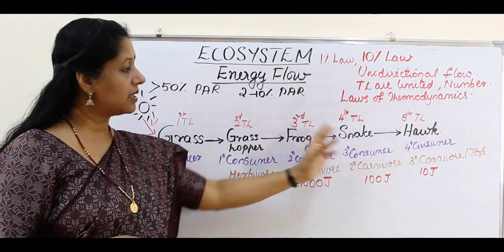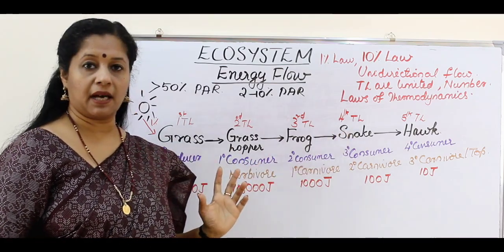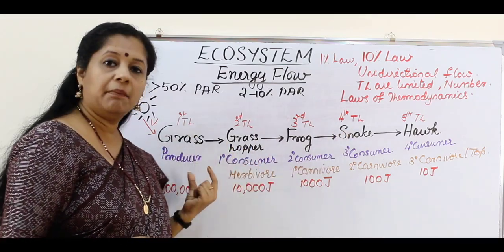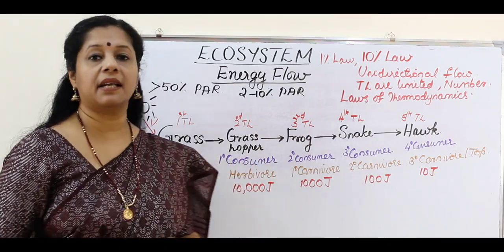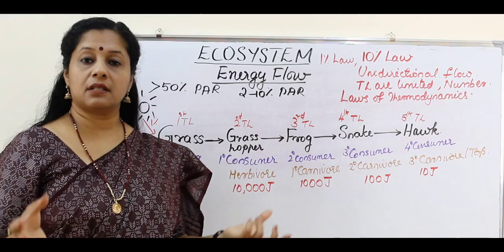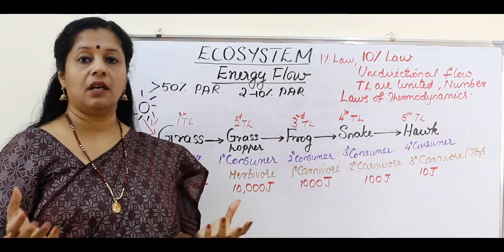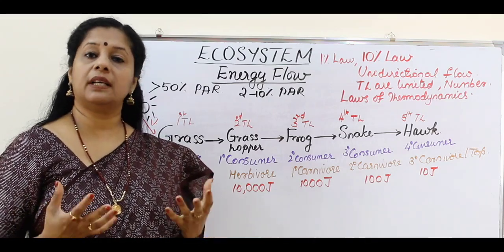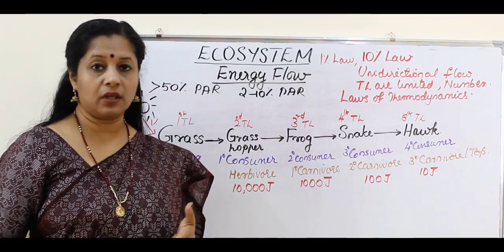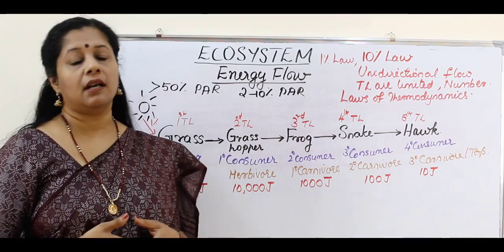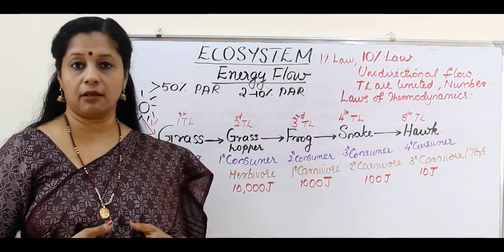But there are many consumers which are indirectly depending on plants. So the one which is directly depending on plants is a herbivore, and that herbivore can be called a primary consumer. So in other ecosystems, if you check forest or other ecosystems, you know that there are many herbivores, like cows, deer, rabbit, or zebra. All these are primary consumers or herbivores.